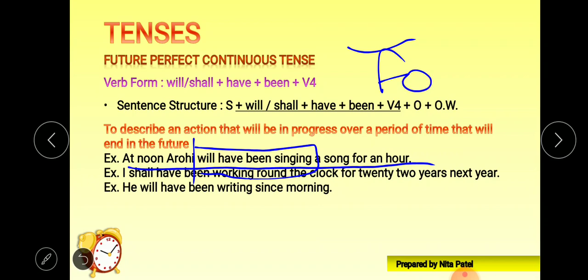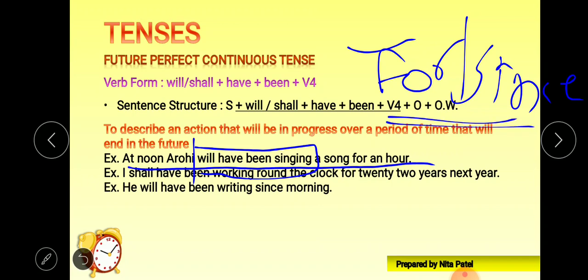Now, without for or since, this tense is incomplete. So for or since is required to frame any sentences in the future perfect continuous tense. Okay, so for or since is necessary. For gives us a period of time, since describes the point of time, right? So here for and the period of time is given, right?